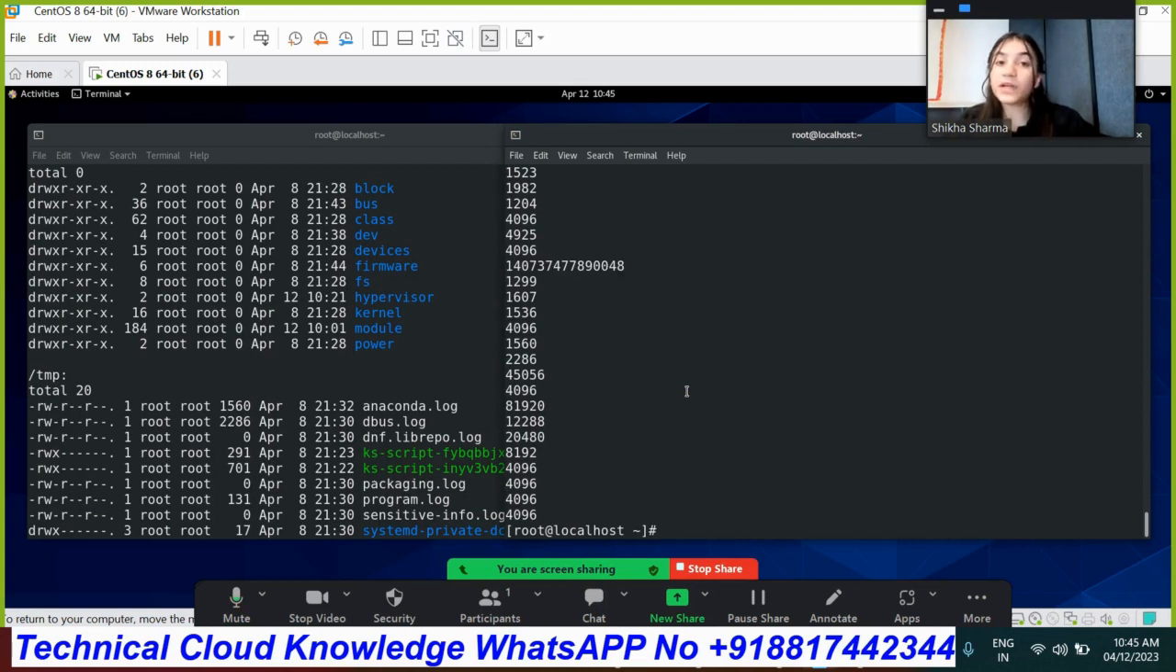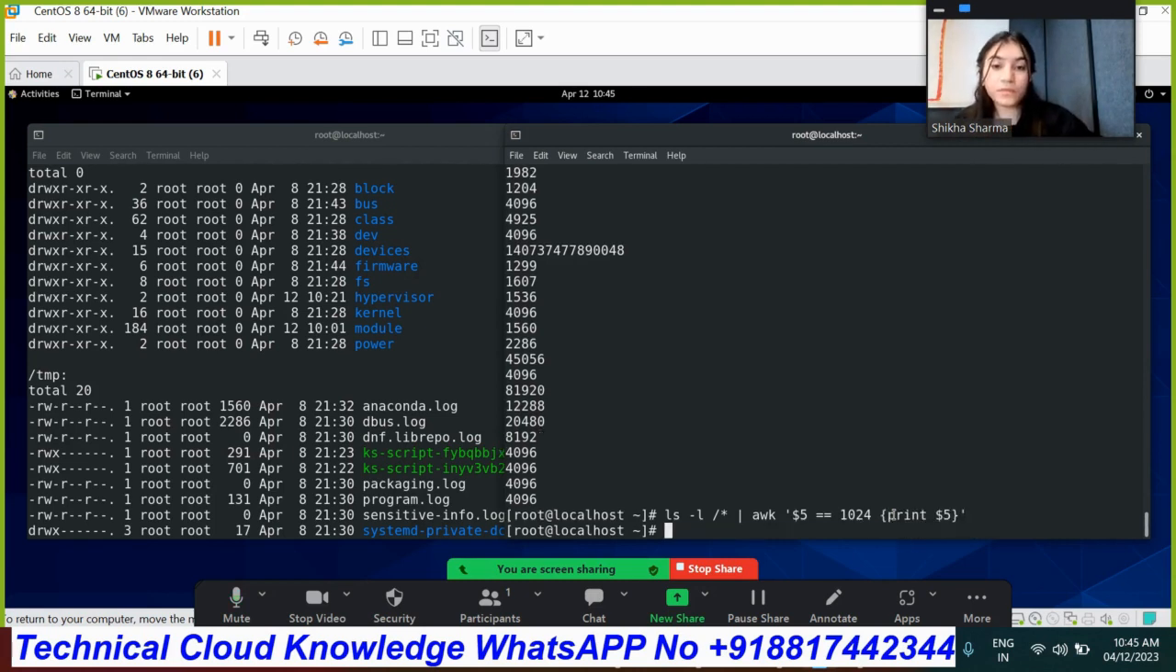If I want content which is equal to 1024 bytes, you can do that as well. Here we need to write equals to, two times, 1024 bytes. So I want content which is equal in size to 1024 bytes. That's why I have used equals to in double, and then print field number 5. There is no content available equal in size, so we don't get any output.